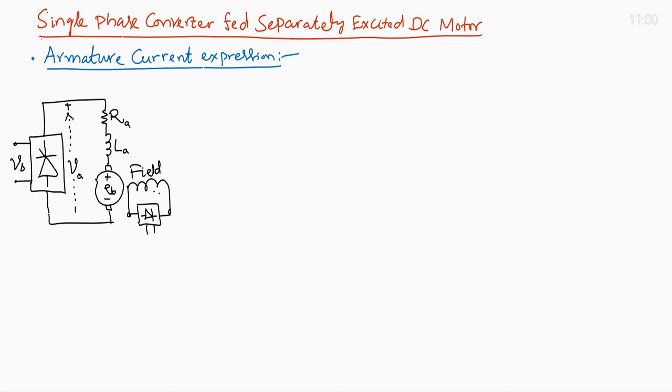This is the circuit diagram. So, the armature current dynamics is expressed by the differential equation, that is R_A into I_A